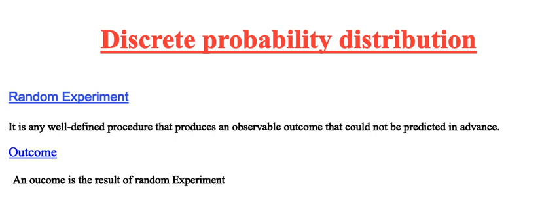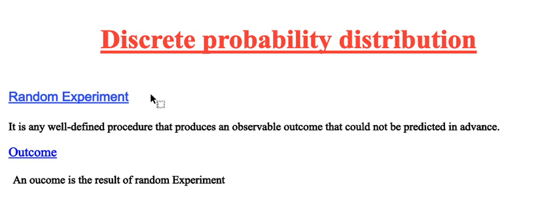Today we are going to discuss discrete probability distribution. The first topic is random experiment. The definition of random experiment is: it is a well-defined procedure that produces an observable outcome that could not be predicted in advance. Now look at the definition of outcome. Outcome is the result of a random experiment.